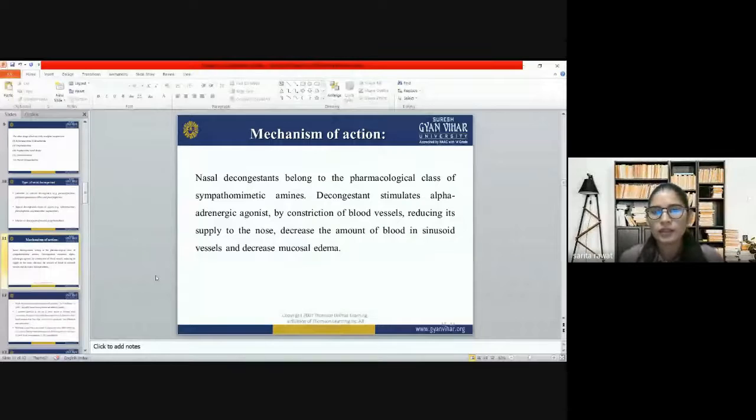Whenever any congestion happens in the nostril, the blood vessels dilate. So when we take any kind of nasal decongestant, they constrict the blood vessels, they reduce the dilation, and they make the blood vessels shrink.